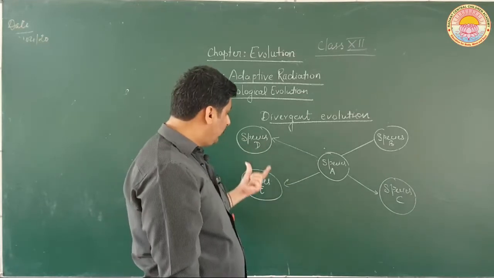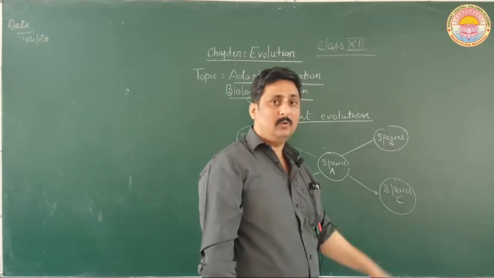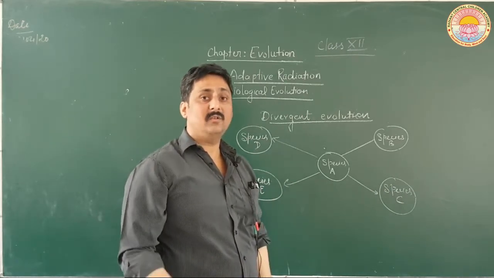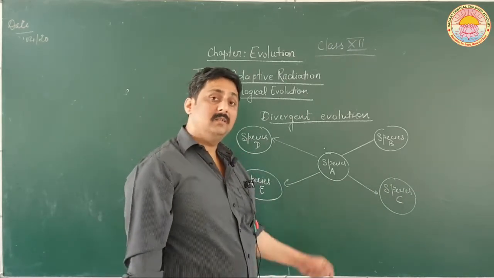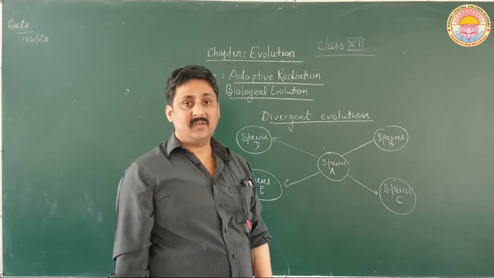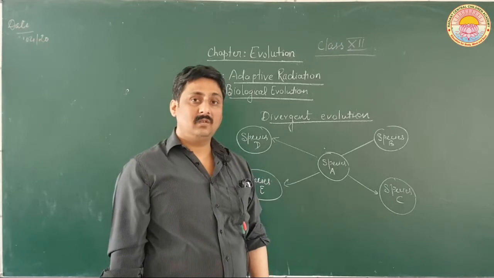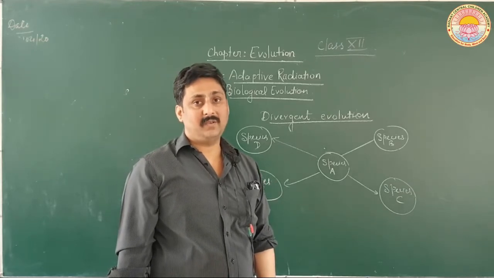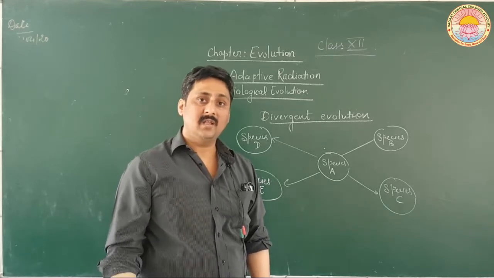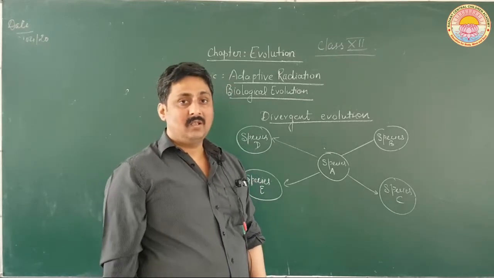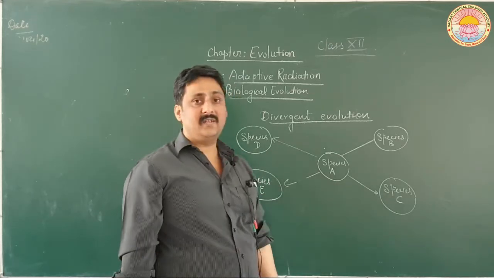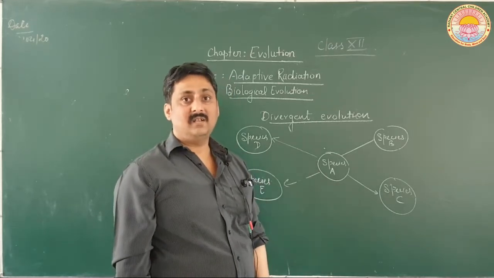Now see, there are different kinds of species, all occupying the same geographical area but consisting of different habitats, and this process in which a particular ancestral species gives rise to a number of species in a given geographical area consisting of different habitats is called adaptive radiation. These birds are called Darwinian finches.